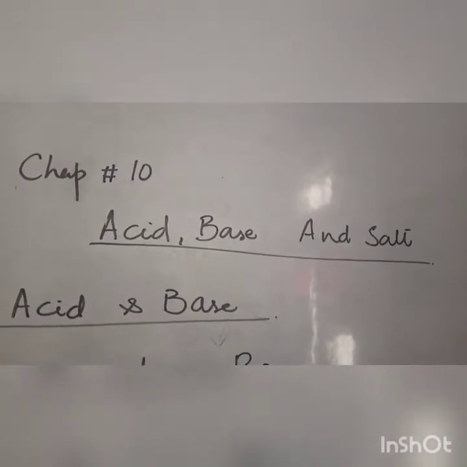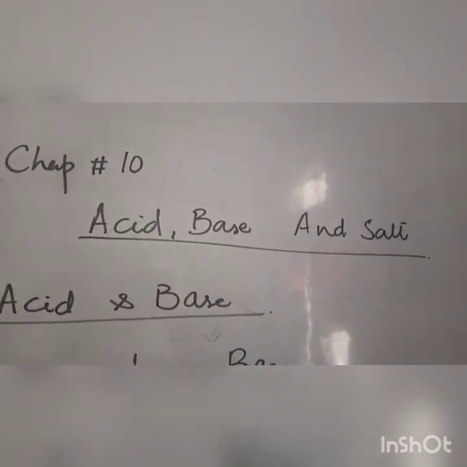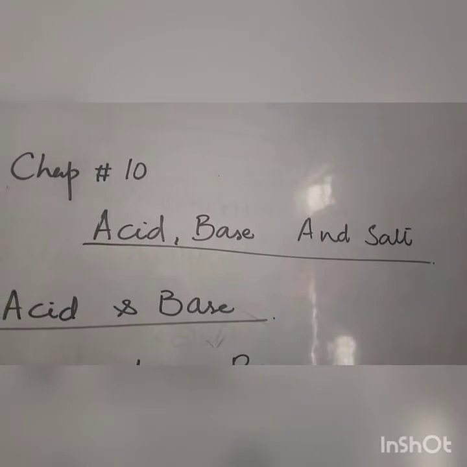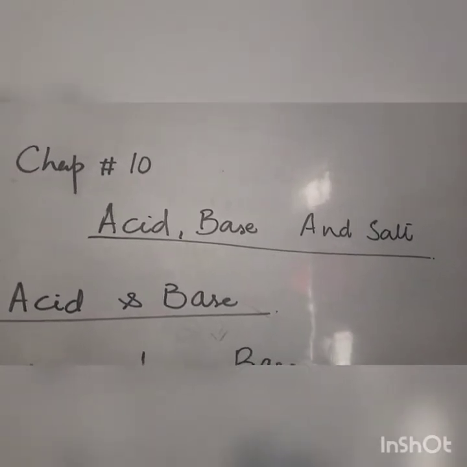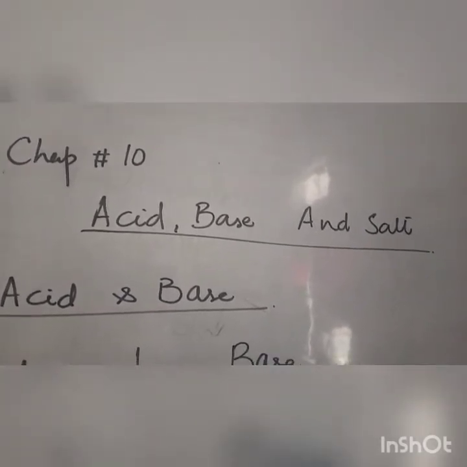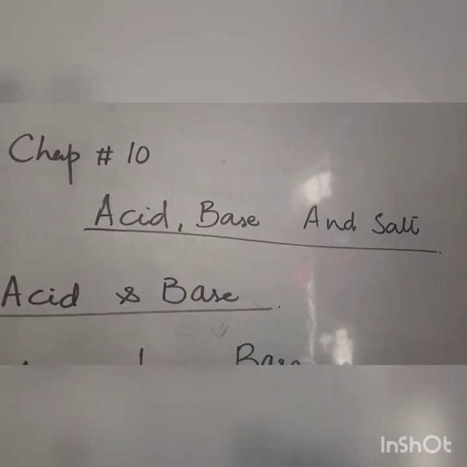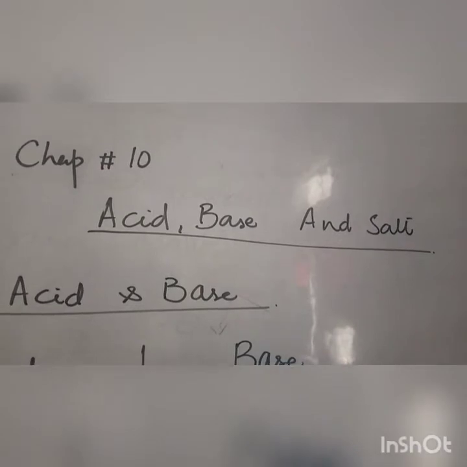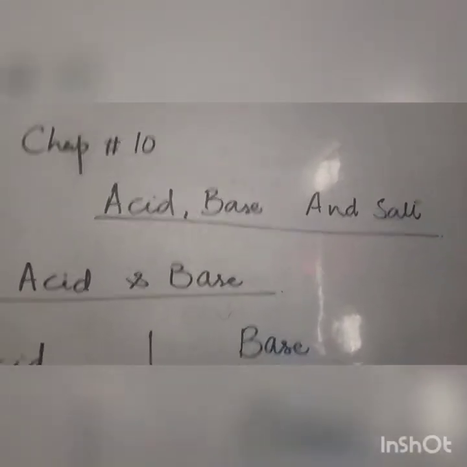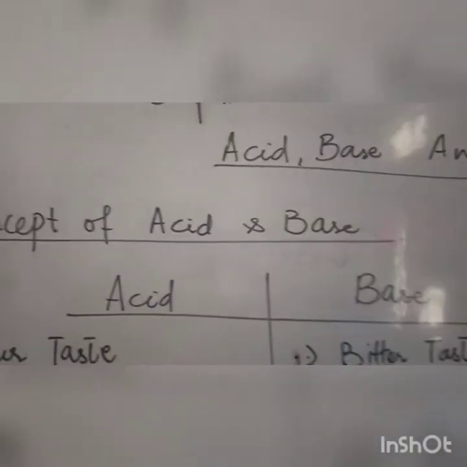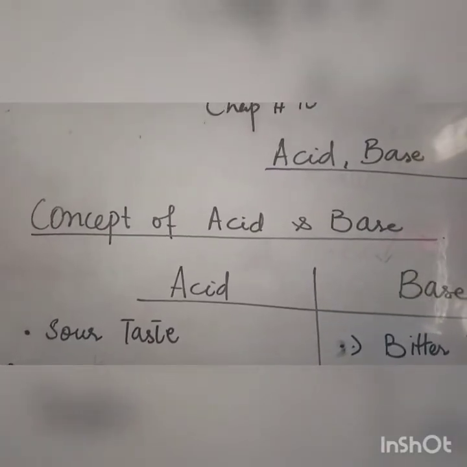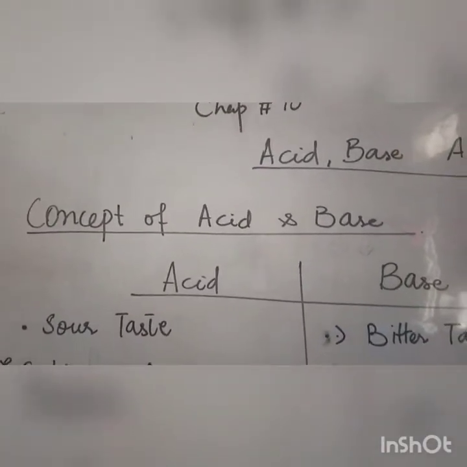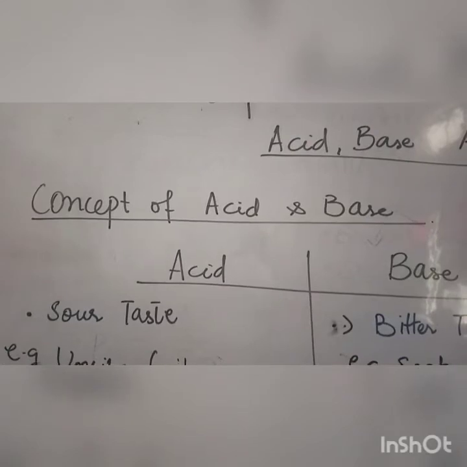In this chapter, we will discuss the acids, their properties, and bases, their properties as well as their uses, and then we go for the salt, how the salts are formed, and their properties, how they compare with acid and base, and then we go for the uses of the salts. In this chapter we will discuss how the acid and base were discovered, what the concept behind acid and base is, and what the comparison of acid and base is.